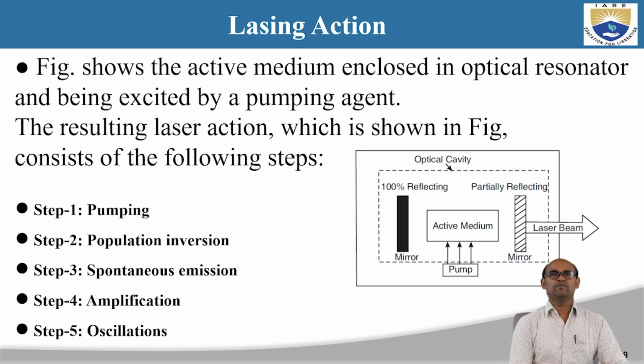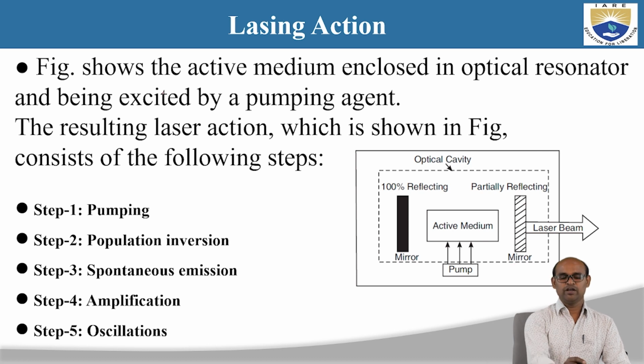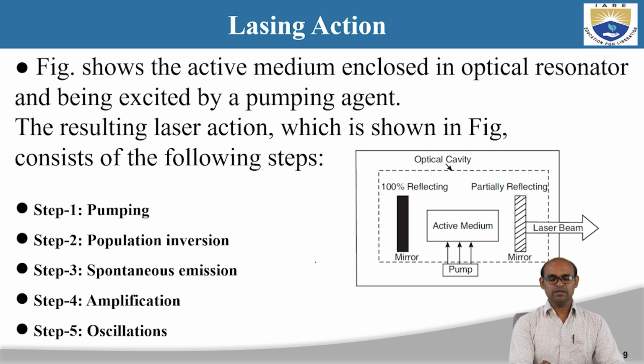Up to now we have discussed all the ingredients that are needed to understand lasing action, or the process that takes place inside a system that gives us the resultant laser beam as output. This is called lasing action. So how are we going to get a laser beam through this system? Here the figure shows the active medium enclosed in an optical resonator and being excited by a pumping agent. The resulting laser action, which is shown in the figure, consists of the following steps.